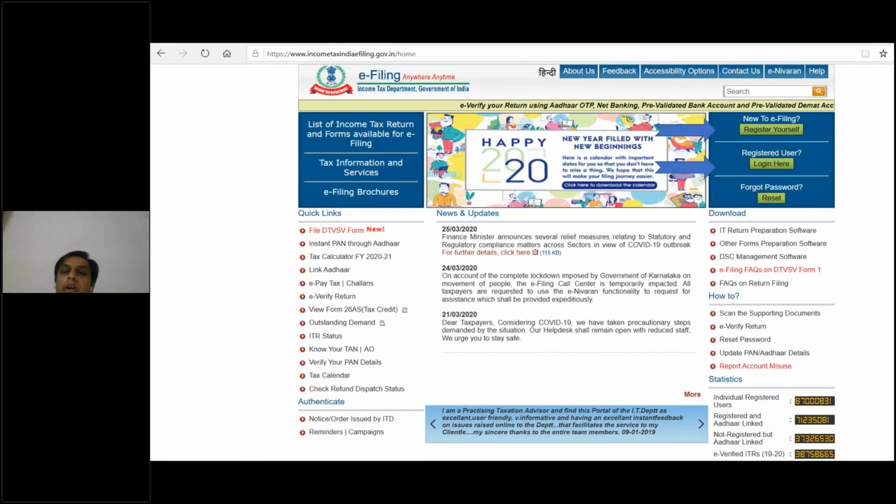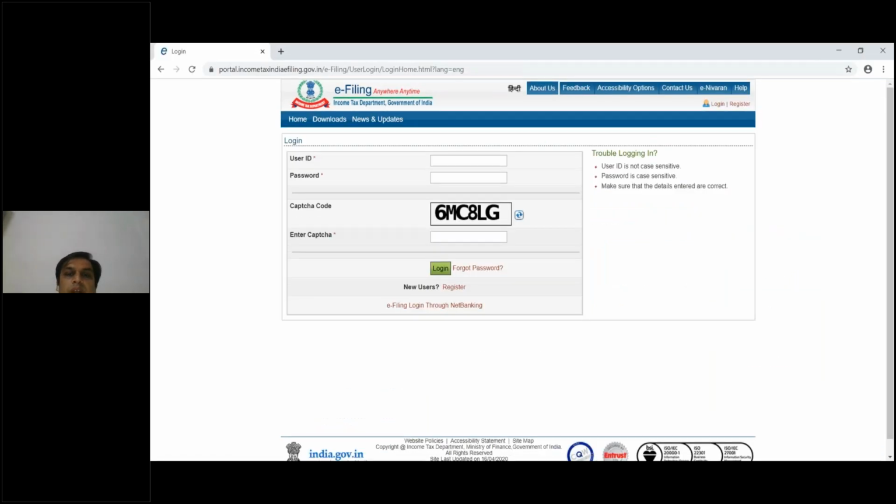Now, registration. If you have not filed any income tax returns, then you have to register first. You only have to register once; you don't have to keep on registering. Here is the user ID. The user ID will always be your PAN number, so it should be active. You should make sure that you don't have two PAN cards. Sometimes by mistake some people have two PAN cards, and one may get deactivated at some point. So it's better to make sure you don't have two PAN cards.